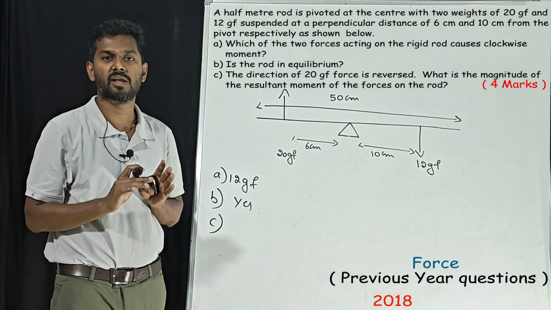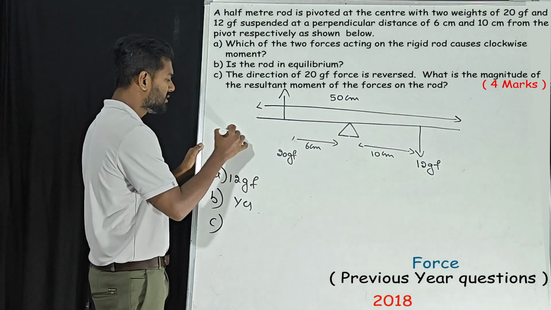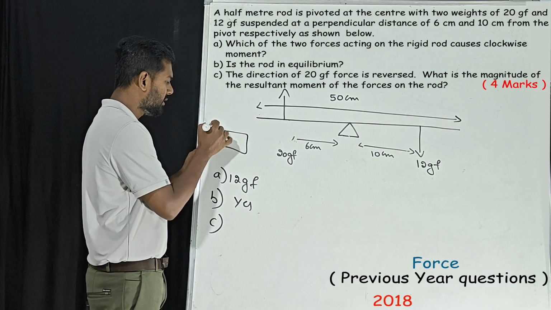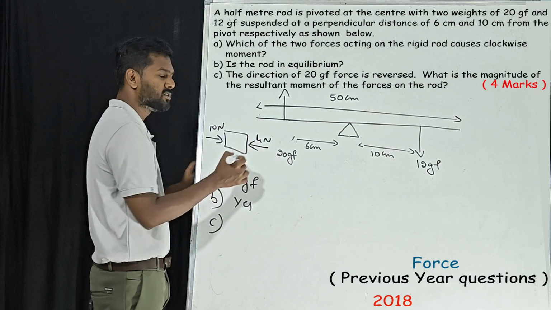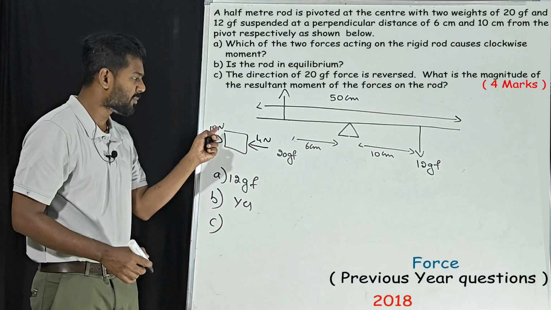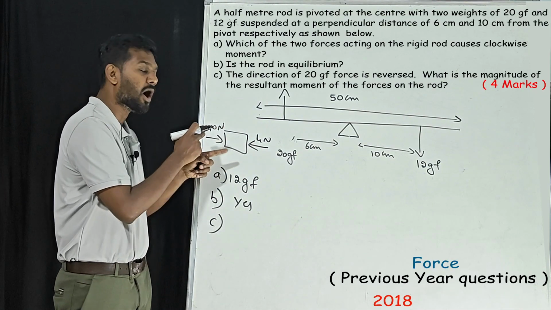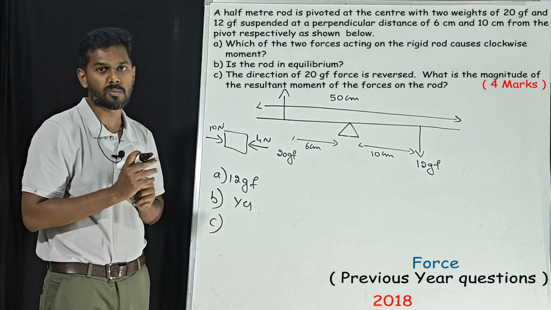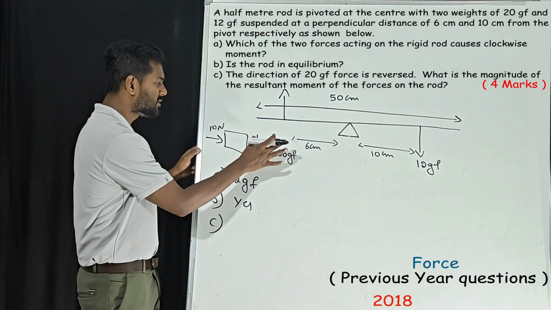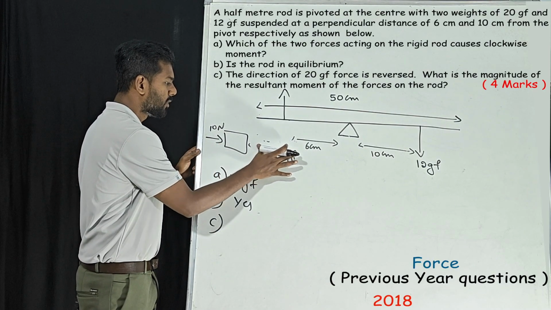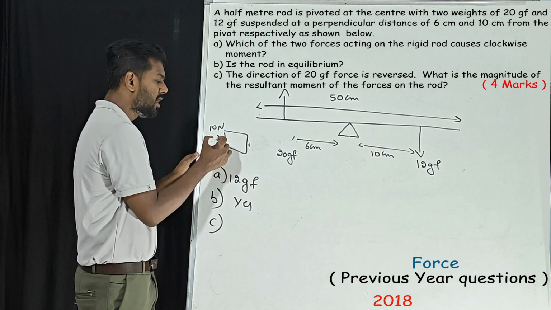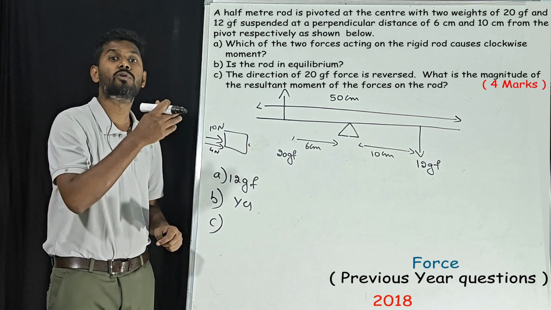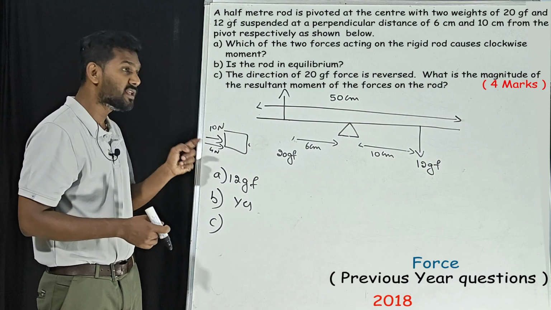If they are in the same direction, see, very simple. If there is a box, and you are applying 10 Newton force in one direction and 4 Newton force in the other direction, what is the resultant force? Subtraction of these two. Why? Because they are in opposite directions, we have to subtract. If they are in the same direction, assume the same 4 Newton force in this direction, then what will be the resultant force? 14 Newton. Why? Because they are in the same direction.